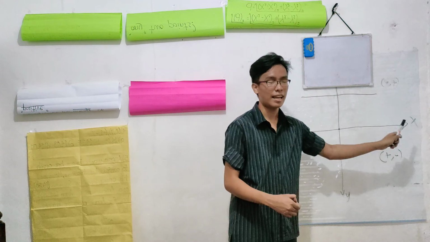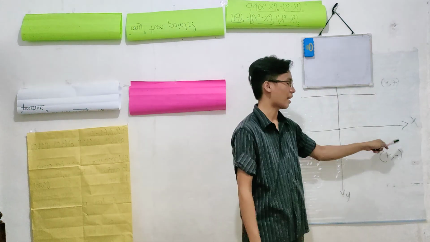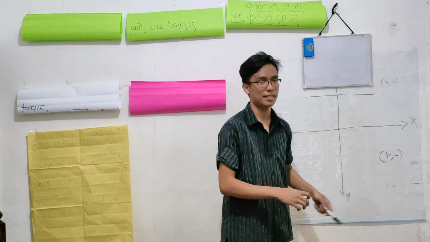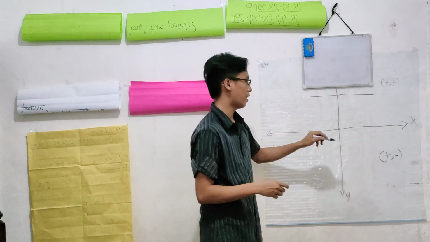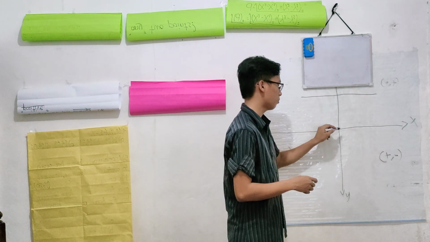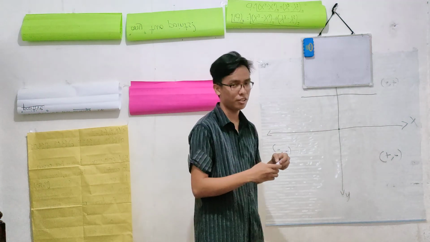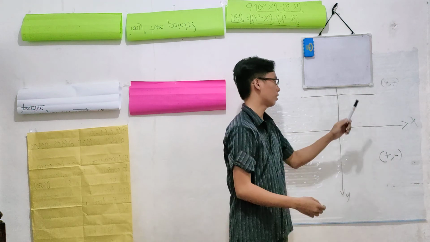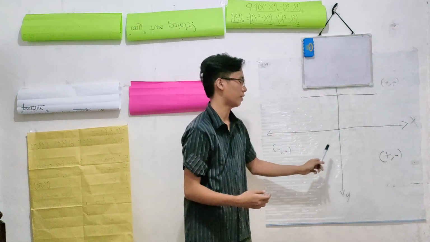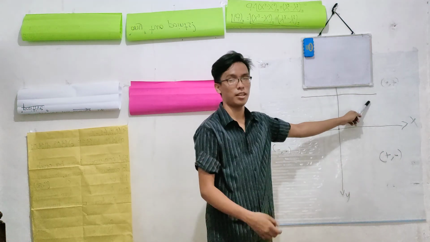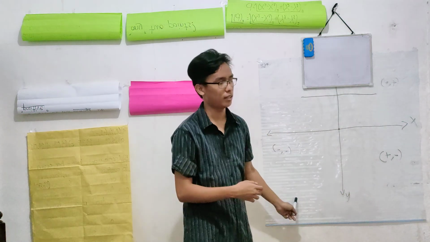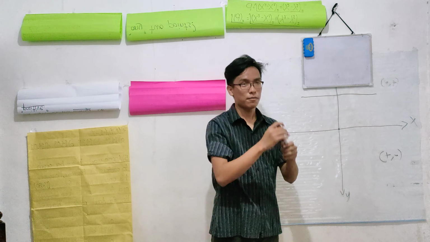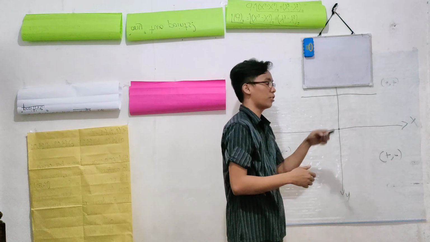The horizontal line, which is our x-axis, and the vertical line, which is our y-axis. And do not forget the intersection between them, which is the origin. Also, class, we've discussed the four quadrants of the Cartesian plane: the first quadrant, the second quadrant, the third quadrant, and the fourth quadrant. And each quadrant has a specific sign to each value.